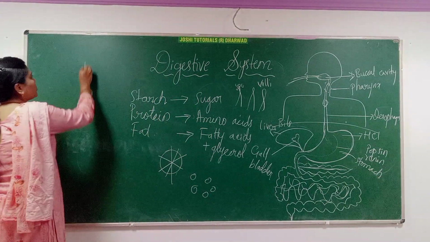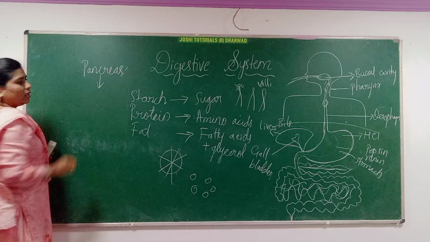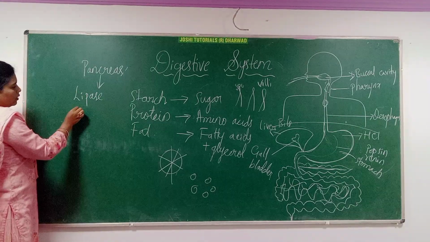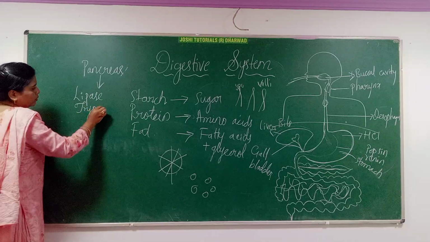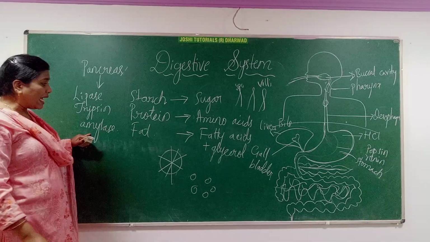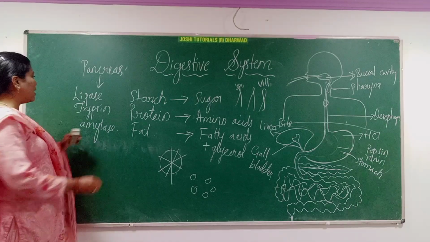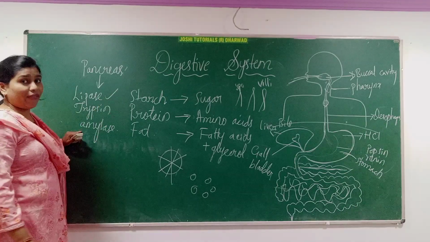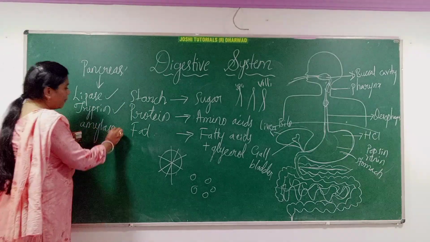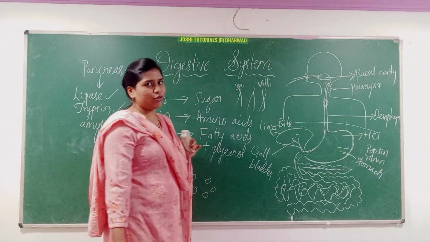The pancreas produces juices: lipase, trypsin and amylase. These juices, enzymes, help to digest the food. For example, lipase helps to digest and break down fat, trypsin helps to digest protein, and amylase helps to digest and break down carbohydrate or starch.